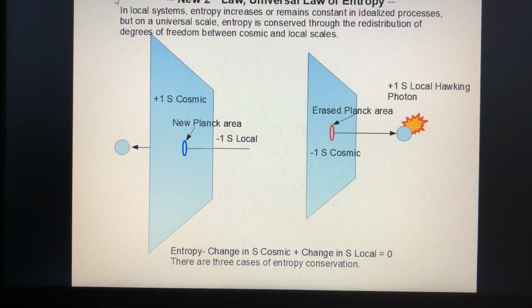Now what we discovered is it appears to be a new second law, a universal law of entropy. In local systems, entropy increases or remains constant in idealized processes, but on a universal scale, entropy is conserved through the redistribution of degrees of freedom between cosmic and local scales. Basically what we see is a change in entropy cosmic plus a change in entropy local equals zero. And there are three cases in which entropy is conserved.